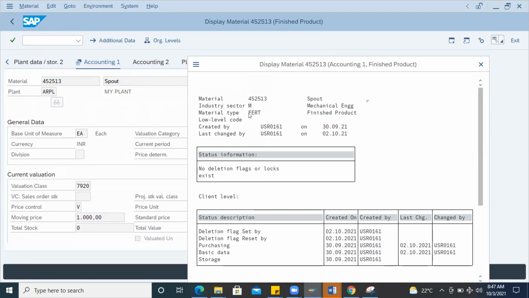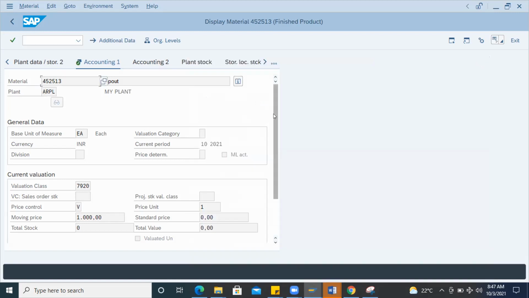But this can be managed if, in the worst case, you are going to purchase some finished goods. Actually, some companies do trading, that is also finished goods. I will show you how that can be managed if some finished goods come in.